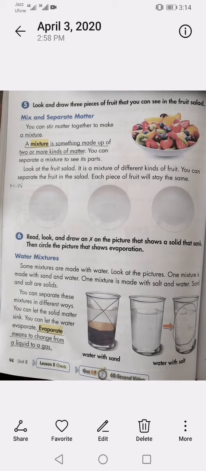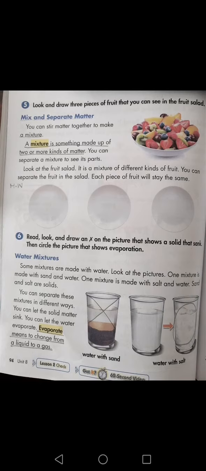Look and draw three pieces of fruit that you can see in the fruit salad. Mix and separate matter. You can stir matter together to make a mixture. A mixture is something made up of two or more kinds of matter. So what is a mixture? When we add two or three things together, it will make up a mixture. Okay, you can separate a mixture to see its parts.